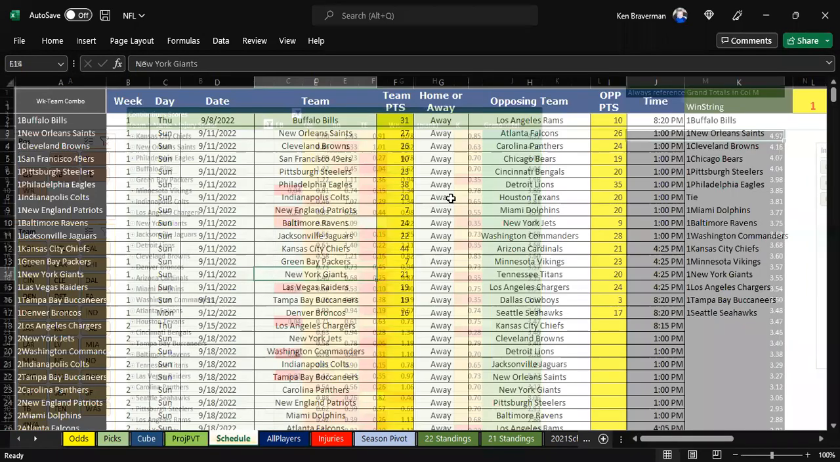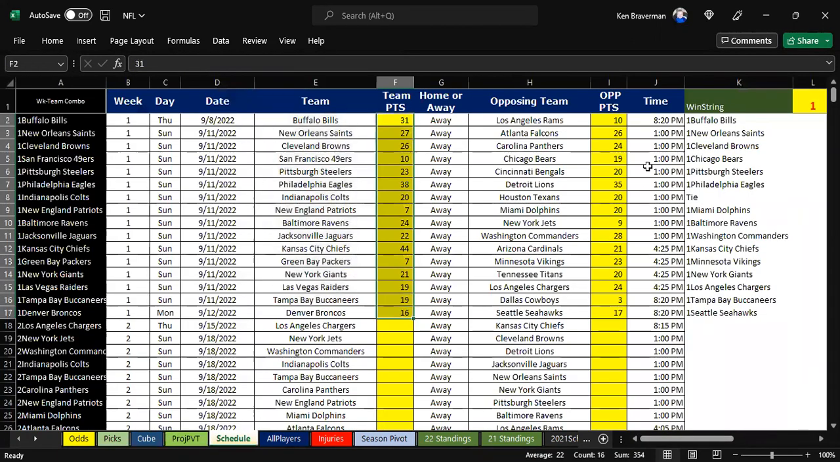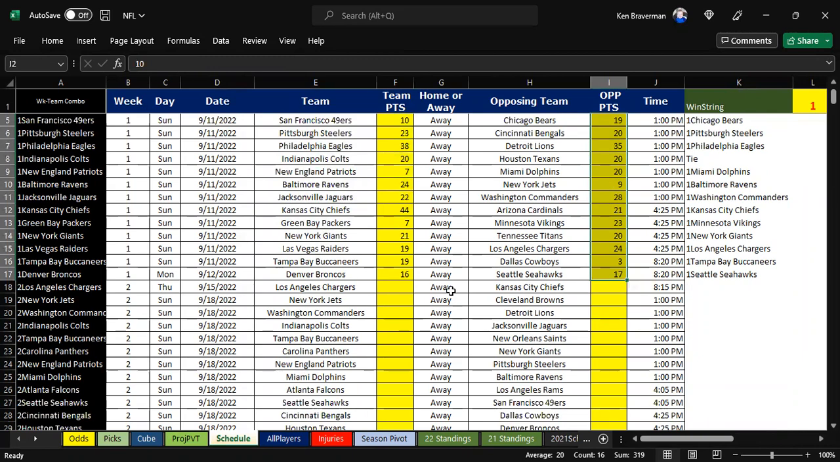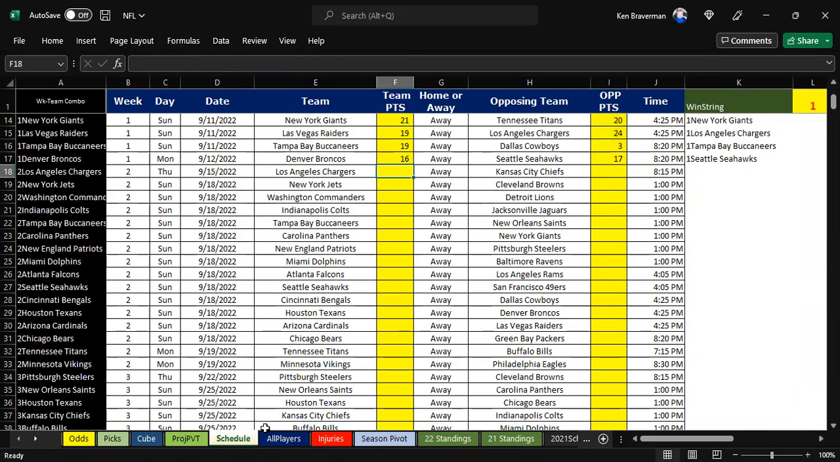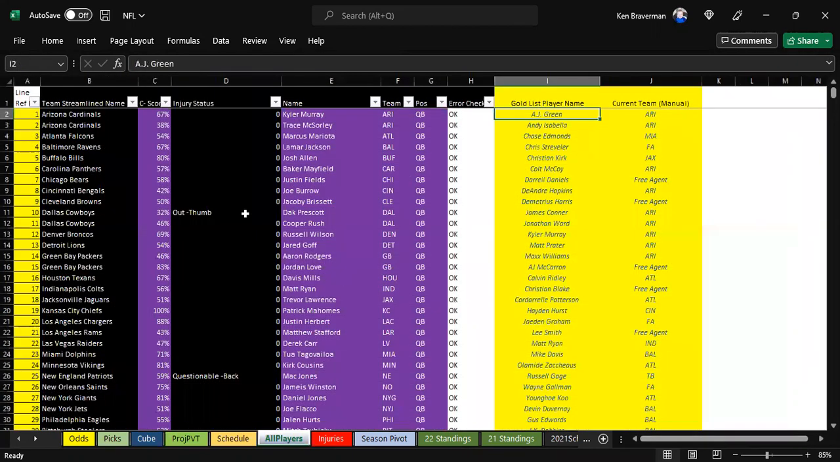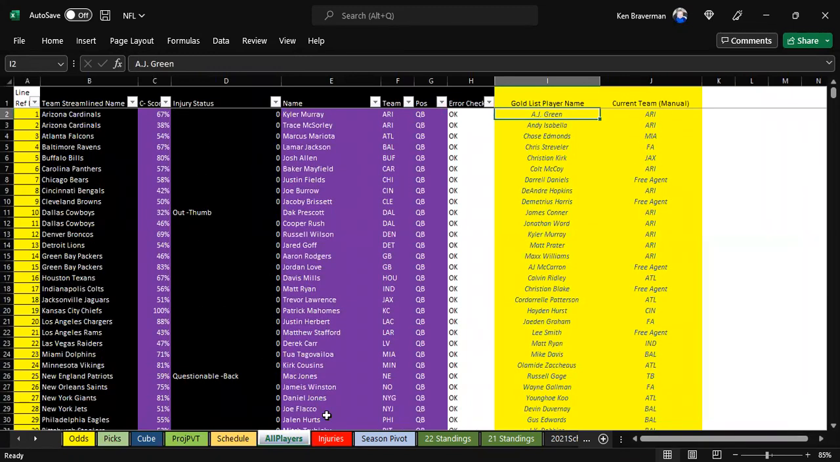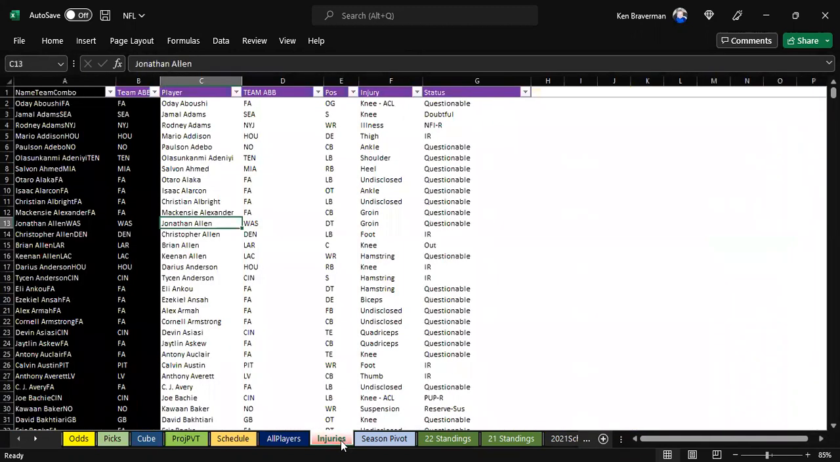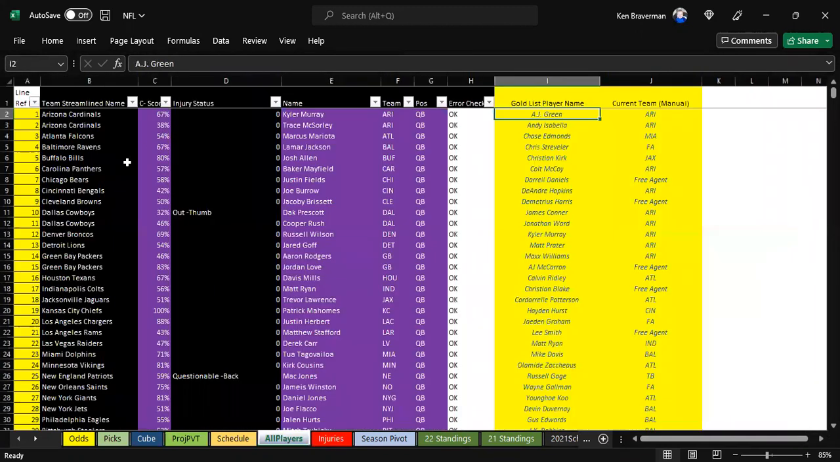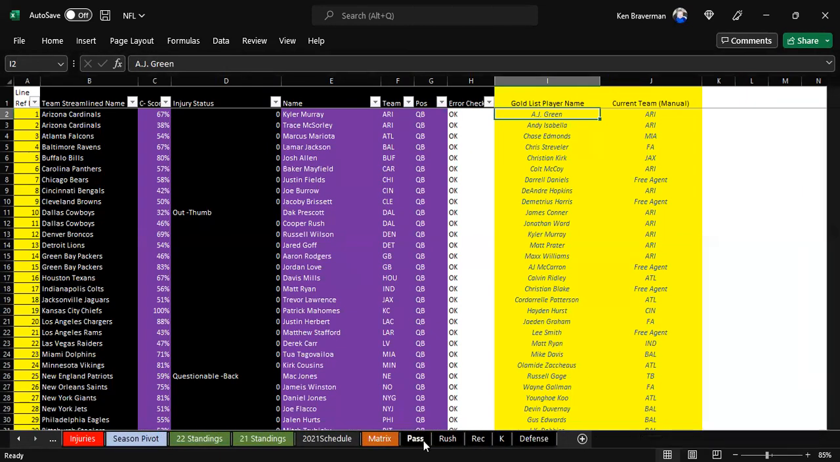Now, schedule, we updated scores. Nice win for Seattle. The algorithm picked a nice underdog in Seattle. That was good. So now we'll have new scores coming in. All players has been updated. The way the all players sheet works now is that after you update an injury report, which is another thing you do, the all players sheet is connected to four different stat sheets.